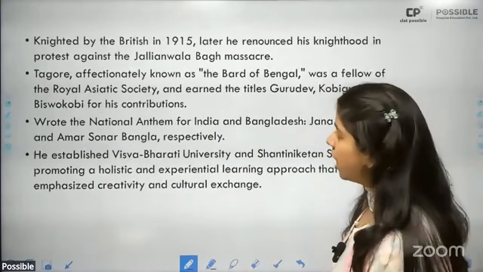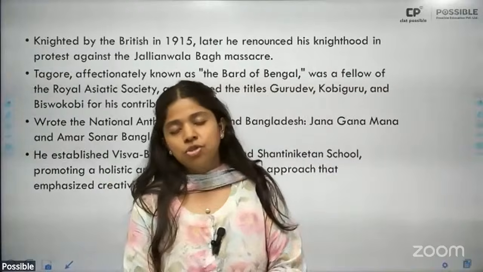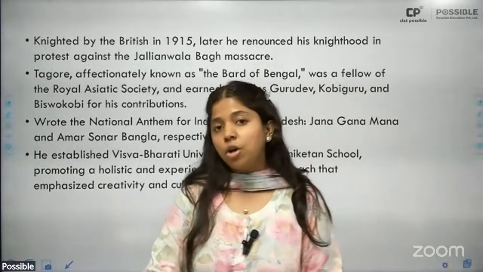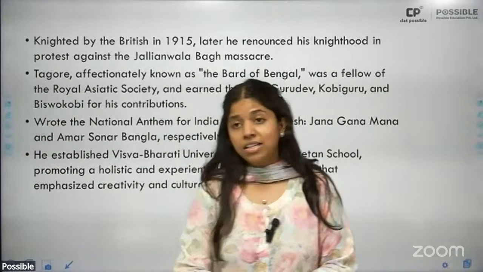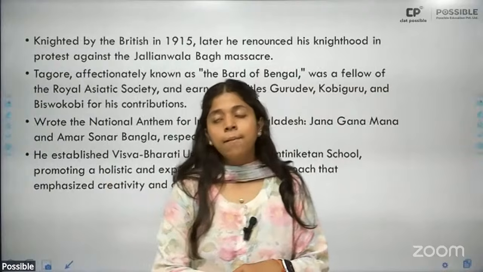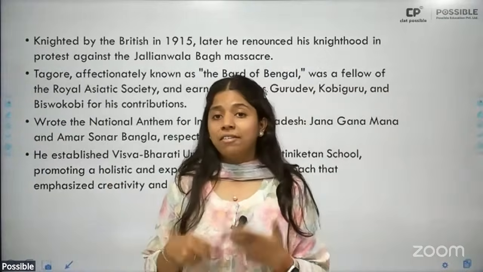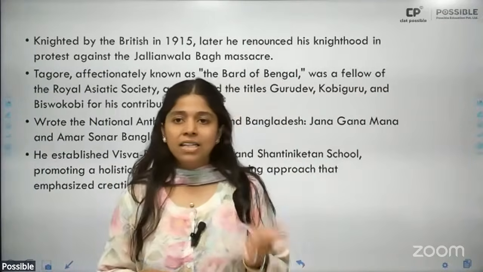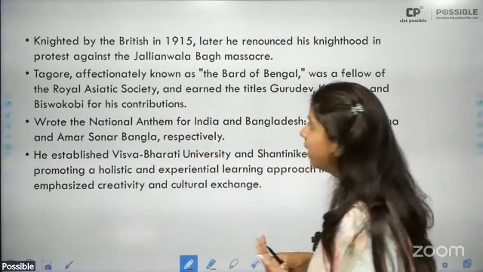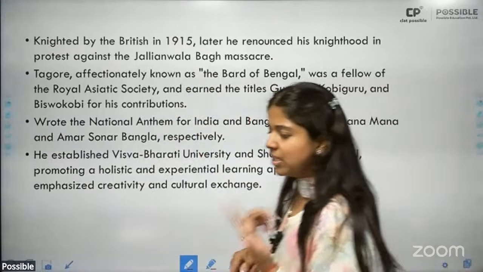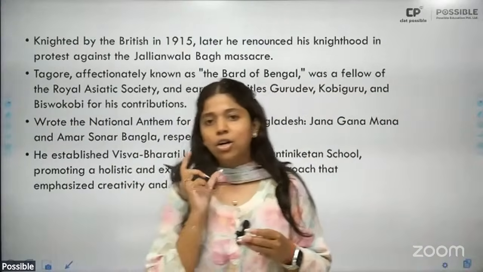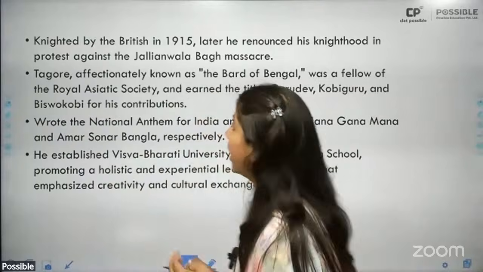Okay. Because he was given the Nobel Prize in Literature, he was also given a knighthood by the English monarch. By giving this knighthood, he was extended the title of Sir by the British monarch.